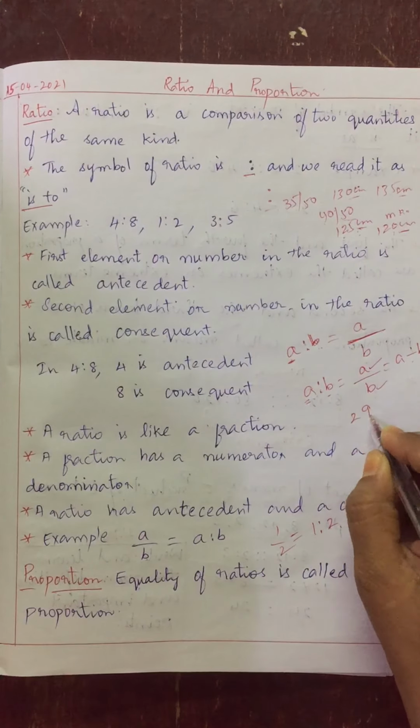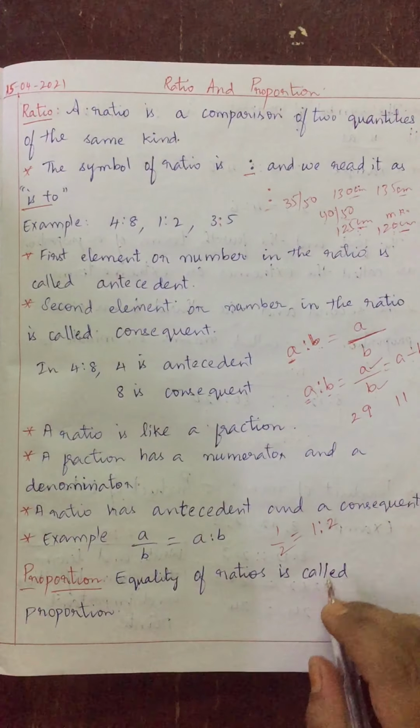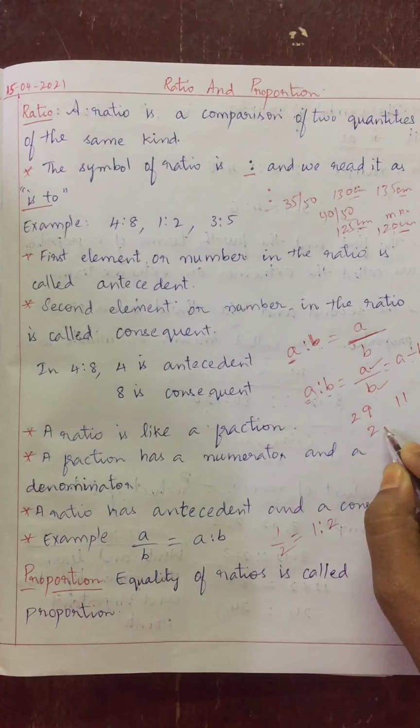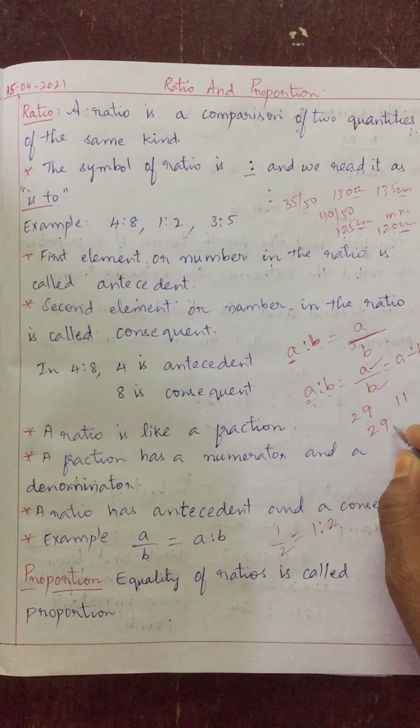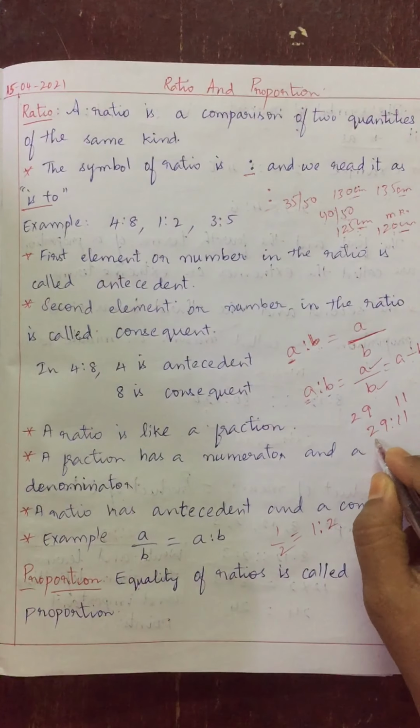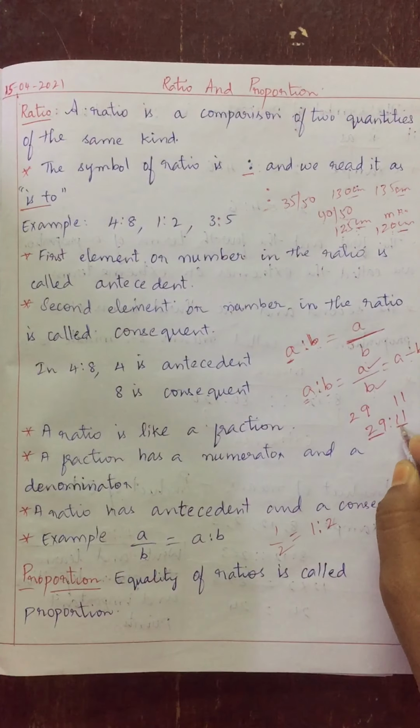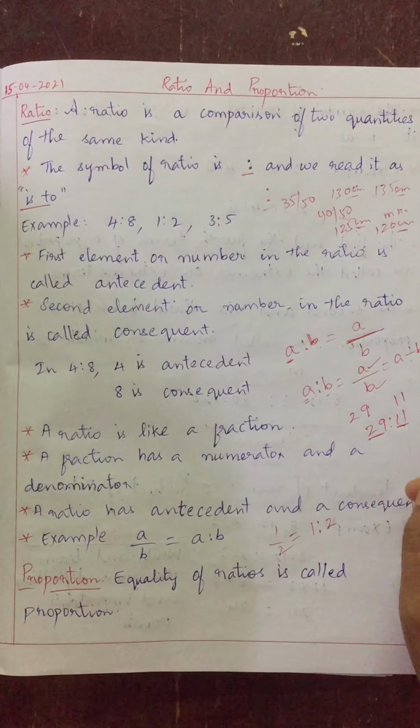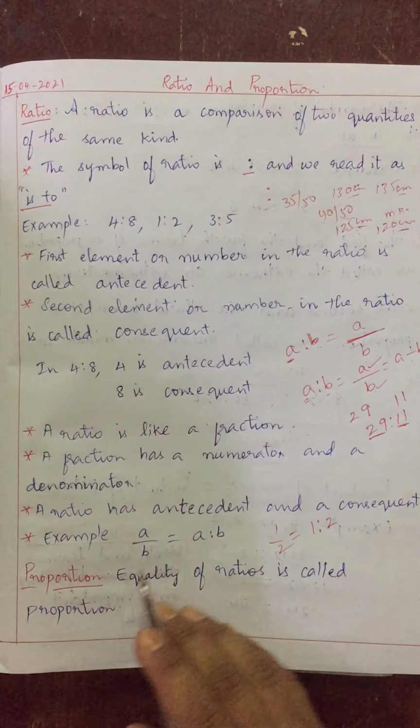Suppose 29 boys are there and 11 girls are there. When we want the ratio of boys and girls, we will write 29 is to 11. So the first part represents boys and the second part represents girls. Clear, children?